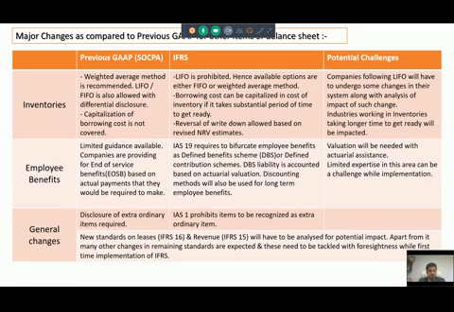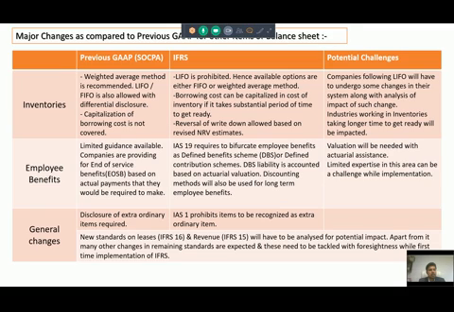Now apart from this, there are some other items in the balance sheet like inventories and employee benefit provisions. How those items will be affected, let us check. Inventories: earlier the SOCPA standard was allowing the LIFO method; the weighted average method was recommended, but LIFO and FIFO were also allowed, subject to some disclosure of changes or impact as compared to the weighted average method.